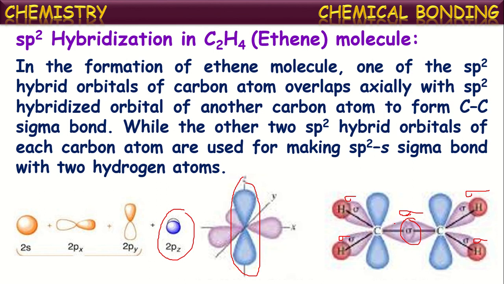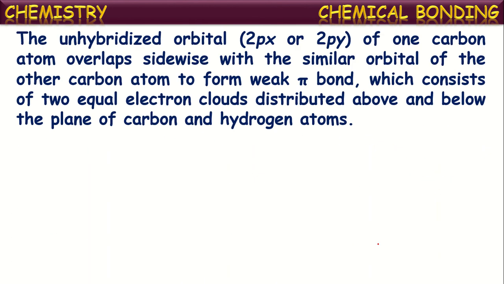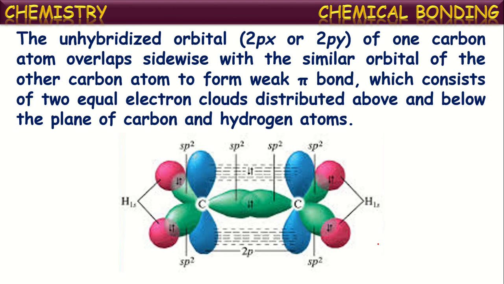Now there are 2 unhybridized orbitals, one on each carbon atom. The unhybridized orbital of one carbon atom overlaps sideways with the similar unhybridized orbital on the other carbon atom to form a pi bond, which is somewhat weaker than the sigma bond, and consists of 2 electron clouds distributed above and below the plane of the carbon and hydrogen structure.